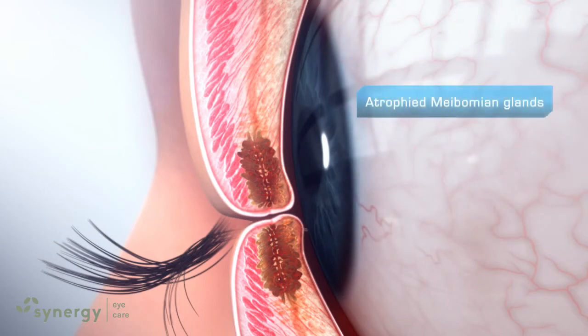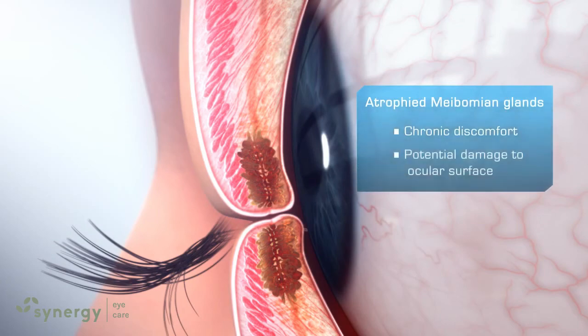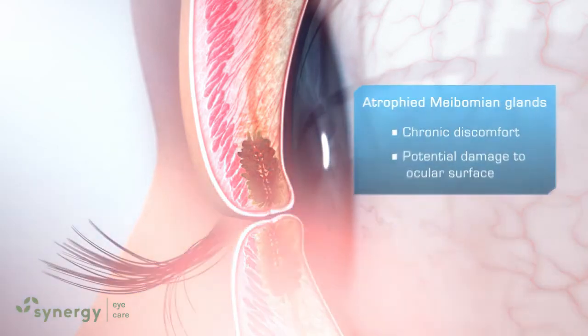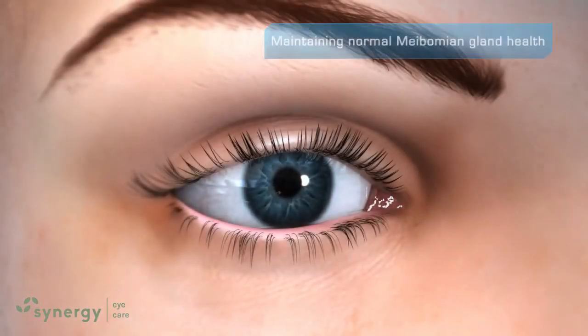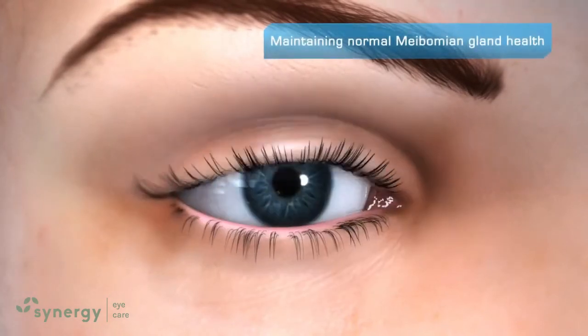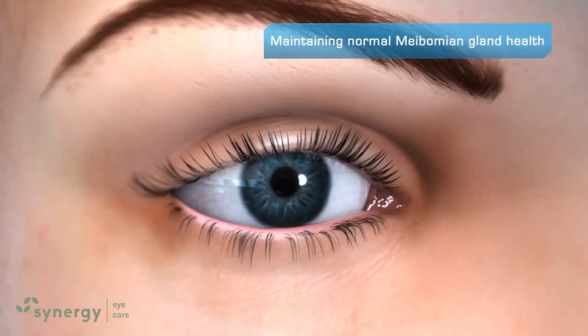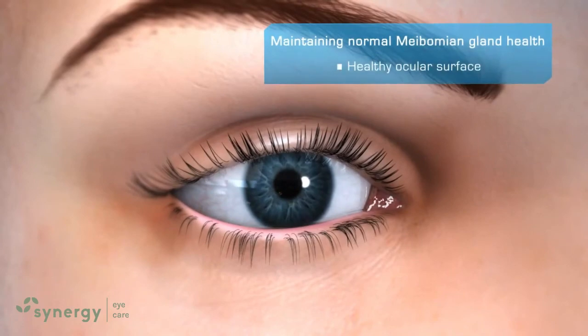Completely atrophied meibomian glands lead to chronic discomfort and potentially sight-threatening damage to the ocular surface. Maintaining normal meibomian gland health and function is critical to the long-term maintenance of ocular surface health and good vision.